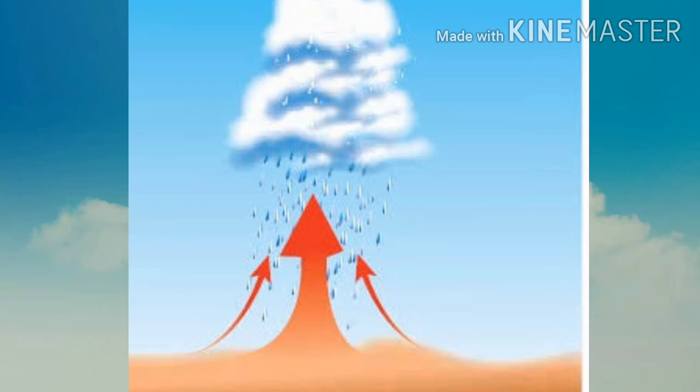Cyclonic rainfall occurs more in temperate zones, and the cyclone's area is also quite extensive. Comparatively, cyclonic rainfall occurring in tropical regions is limited in extent and it is stormy in nature. And what is the speciality of this rainfall? It is stormy in nature. So I hope all of you understood the three types of rainfall.